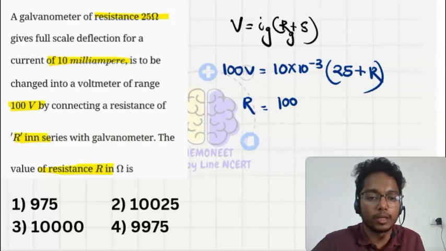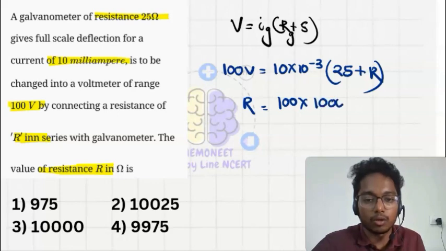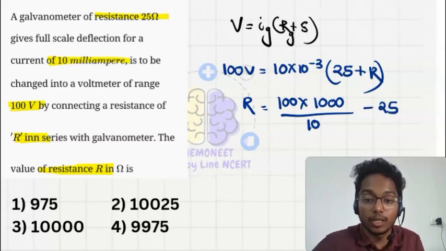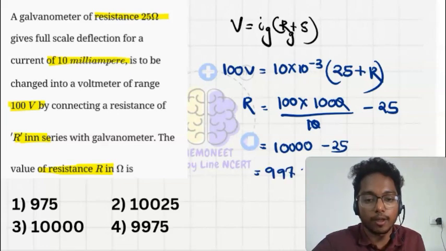10 to the power 3 will be on that side. It means 100 into 1000 upon, if I take 10 to this side, this will come to the denominator. This much minus 25. Solving is your part. I am not doing that, I am just telling you how to solve quickly. So this will be equal to 10,000 minus 25, which is 9975. So option 4 is our correct answer.